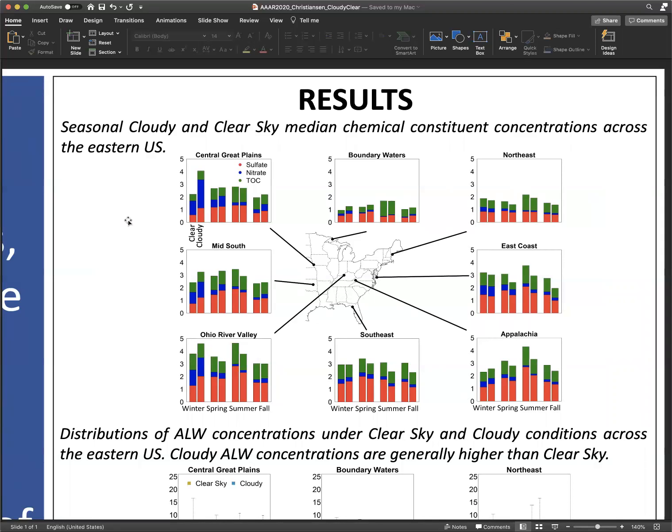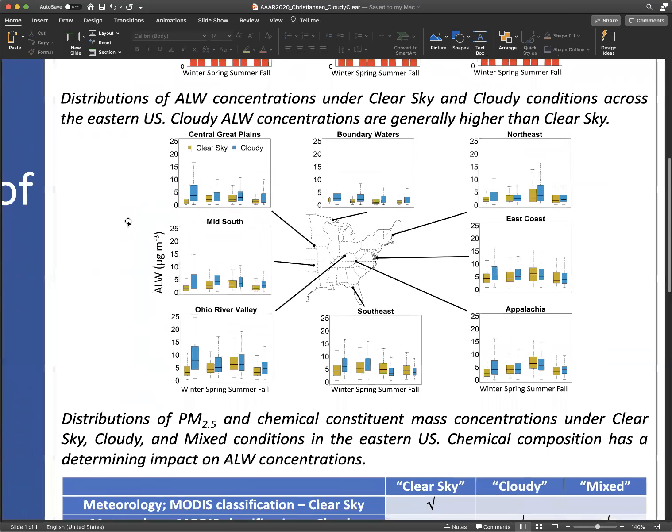There are significant differences in chemical constituent concentrations between cloudy and clear sky times for each chemical constituent, and these patterns are explained by differences in emissions and in situ chemistry during cloudy and clear sky times. This also impacts particle hygroscopicity and ALW, as is shown in the next figure.